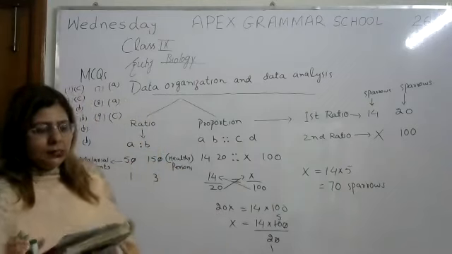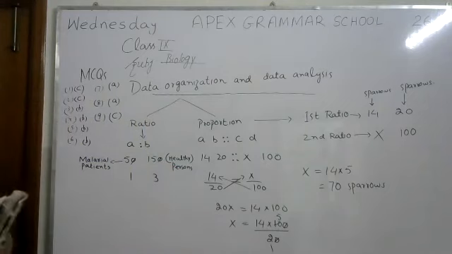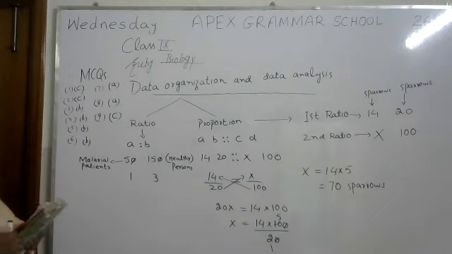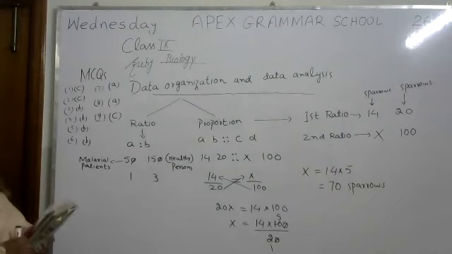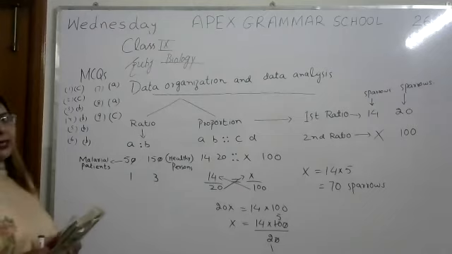I am repeating the answers again. Question number 1, option C is the right answer. Question number 2, option C is the right answer. Question number 3, B is the right answer. Question number 4, B is again the right answer. Question number 5, again B is the right answer. Question number 6, again B is the right answer. Question number 7 is A, right answer A. Question number 8, option A is the right answer, and question number 9, option C is the right answer.